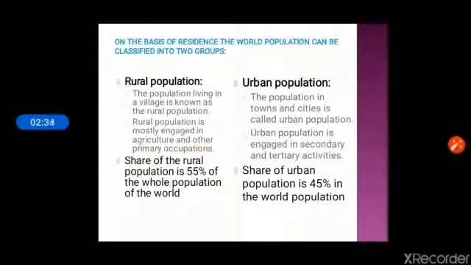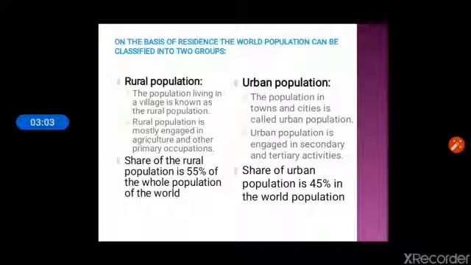We can differentiate between rural population and urban population. Rural population living in a village is known as the rural population. Rural population is mostly engaged in agriculture and other primary occupations. Share of rural population is 55% of the whole population of the world.